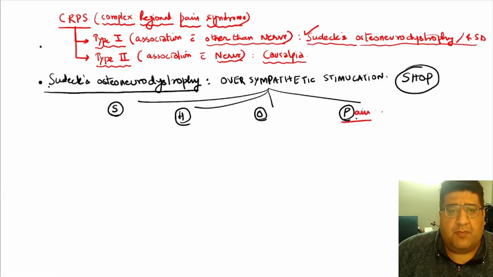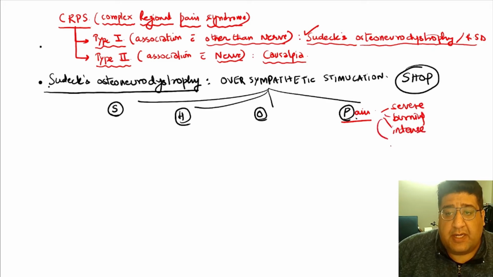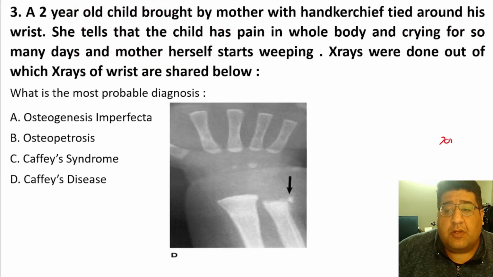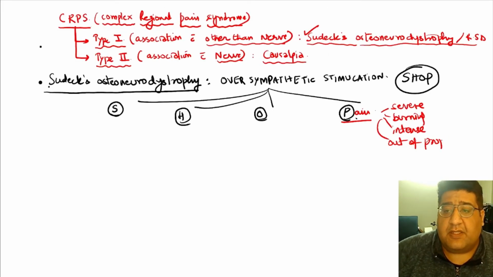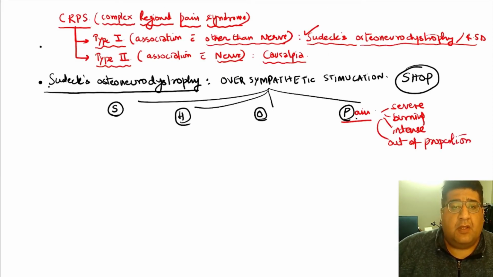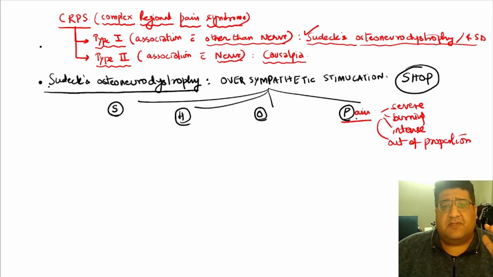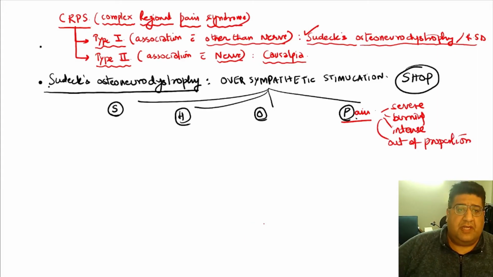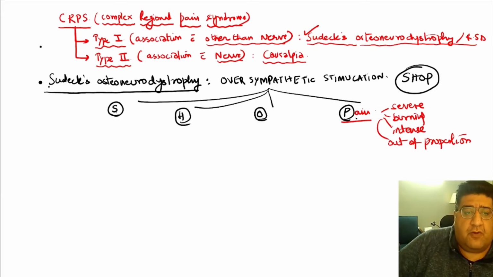And this is not a normal pain, it's a severe pain, it's a burning pain, it's an intense pain. It's a pain which is out of proportion to anything coming its way. People try oral analgesics, intravenous analgesics, intramuscular analgesics. Pain is not going anywhere. So this severe burning, intense, out of proportion pain is the first point of Sudeck's, followed by swelling.